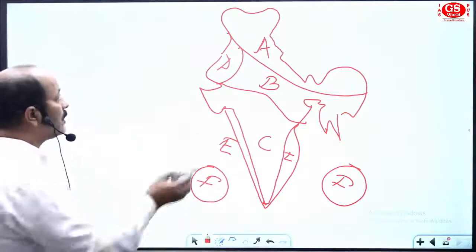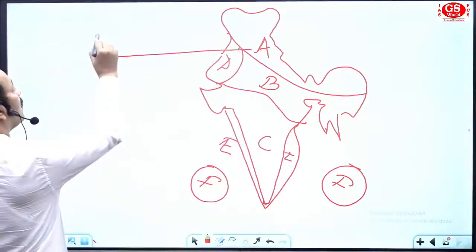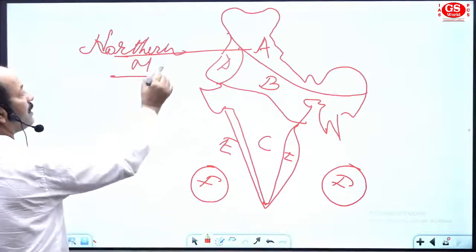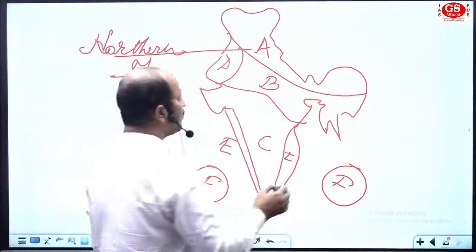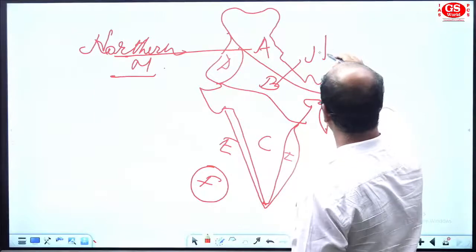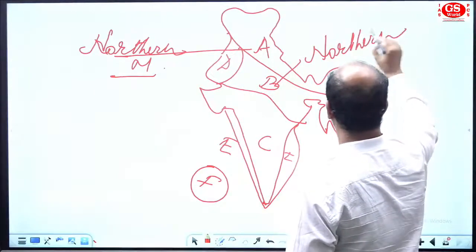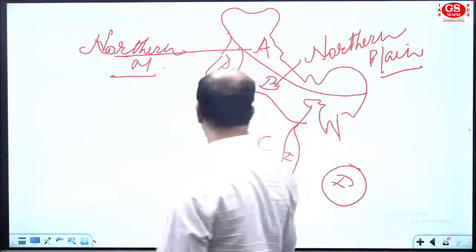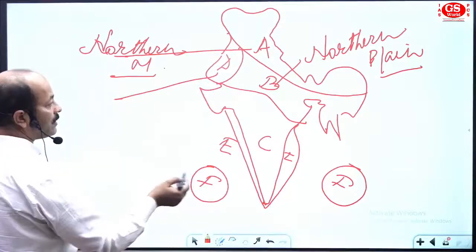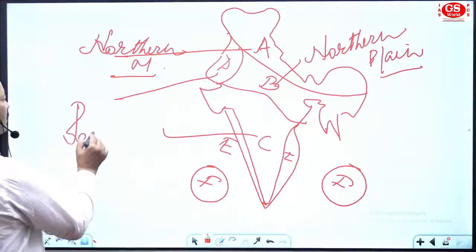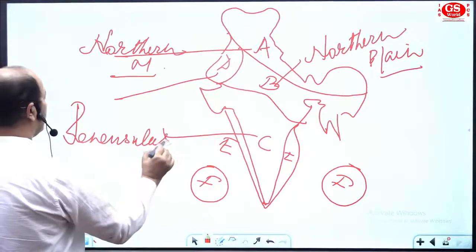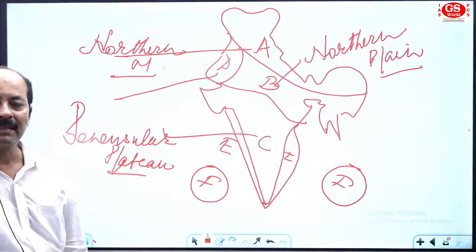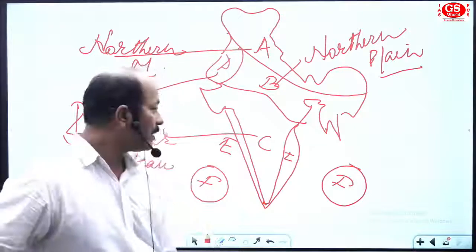So I'm telling you, the first area of India is the northern mountain. This one is the northern mountain, the A region. The second area you have is the northern plain. This is the second section of India. Now the C area is the peninsular plateau, or you can say Pradvipiya Bharat.